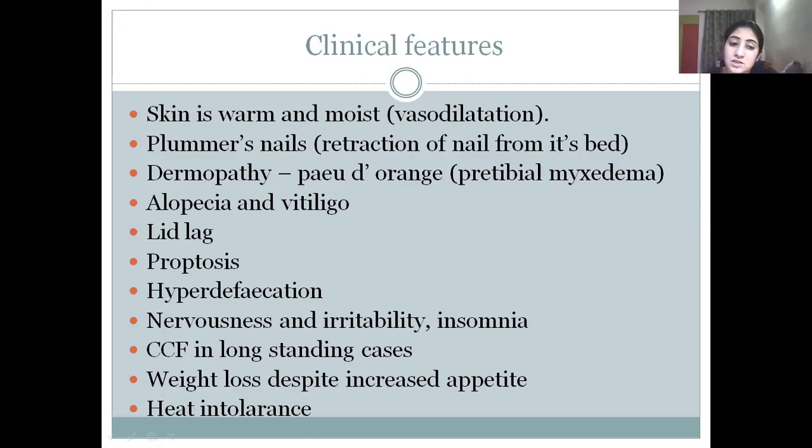Now another clinical feature is hyperdefecation. That means frequency of bowel and amount of bowel is usually increased. Nervousness and irritability, insomnia are general features. There may be congestive cardiac failure in long-standing cases. Weight loss is seen despite increased appetite, and there is heat intolerance. Patient generally avoids a hot climate and hot environment.